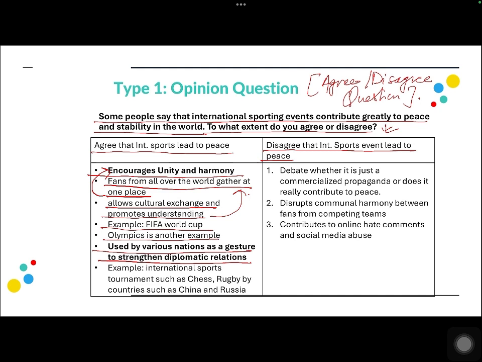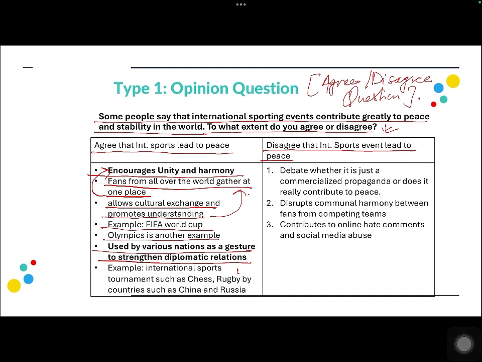Now in this point, what I'm trying to say is, we all know that there are a lot of sports events which happen in a lot of different countries, and in fact, this allows conversations between politicians and presidents or prime ministers of different countries, that allows them to tackle or solve their rifts. At least it provides a platform where people from different countries can come and converge, right? So through international sports, even this happens, and hence this also can promote peace, right?